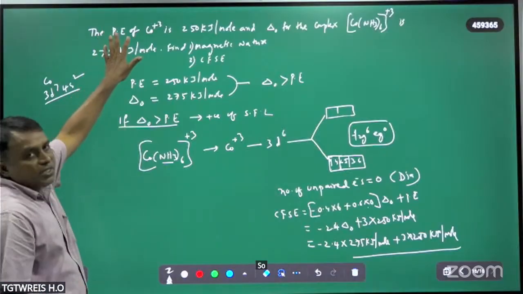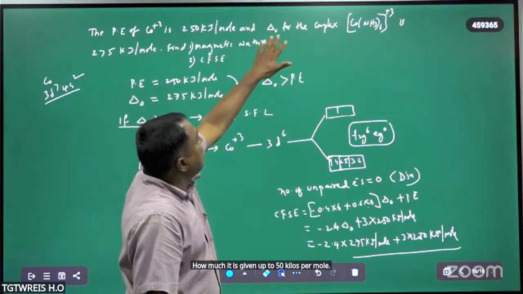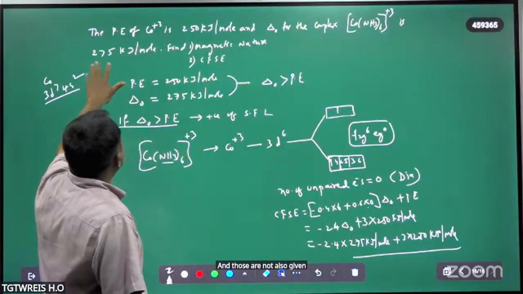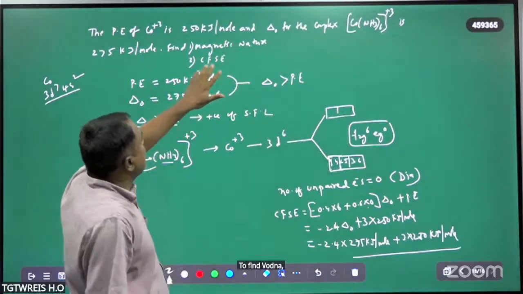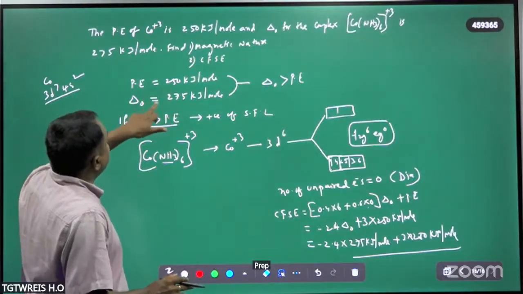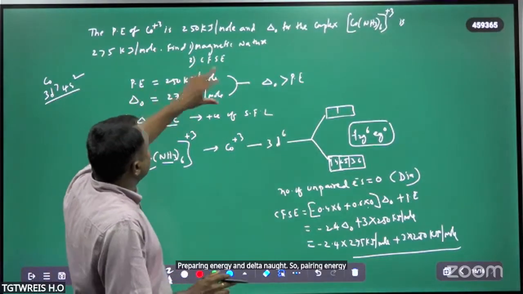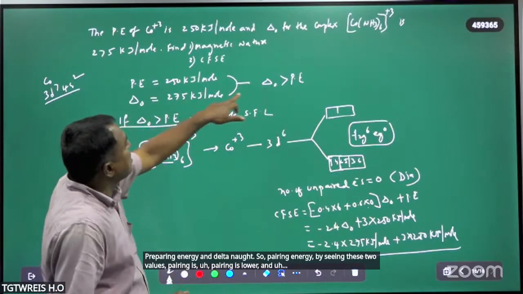So pairing energy is given. How much is it given? 250 kilojoules per mole. And delta naught is also given, that is 275 kilojoules per mole. We have to find the magnetic nature of the compound as well as the CFSE. So by seeing these two values, pairing energy is lower and delta naught is higher.